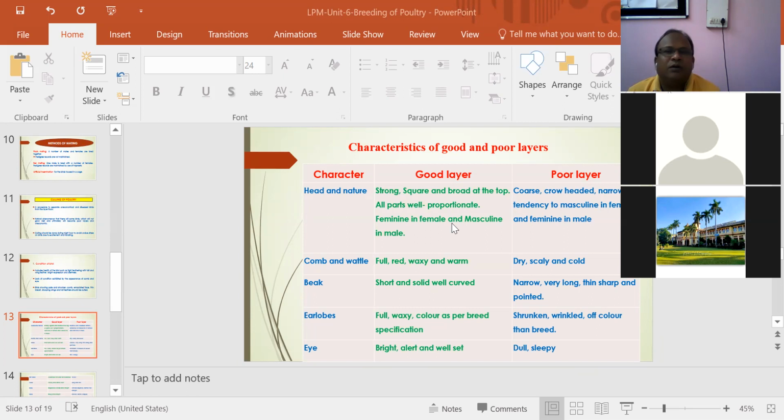So, the characteristics of a good layer and a poor layer. What are the characteristics of a good layer and a poor layer? Head and nature: the head should be strong, square, broad at the top, all parts well proportioned, feminine in female and masculine in male. The male should be like a male, aggressive, with large body size.